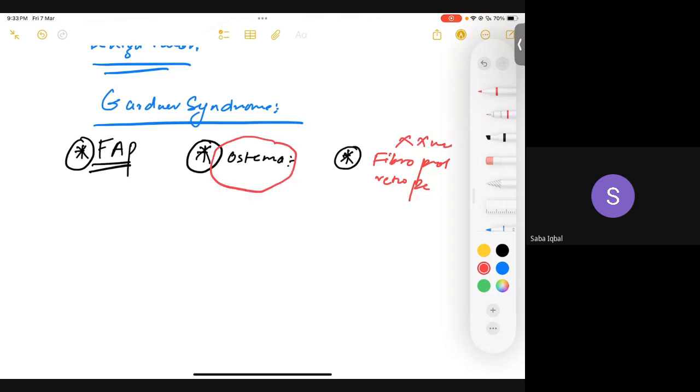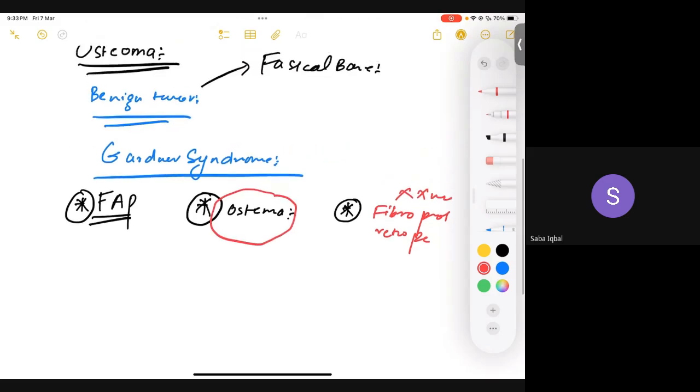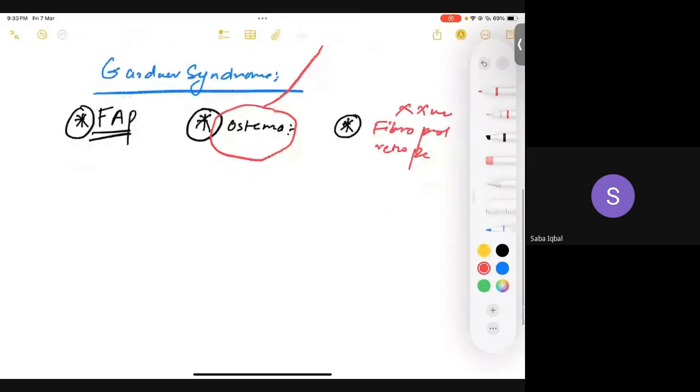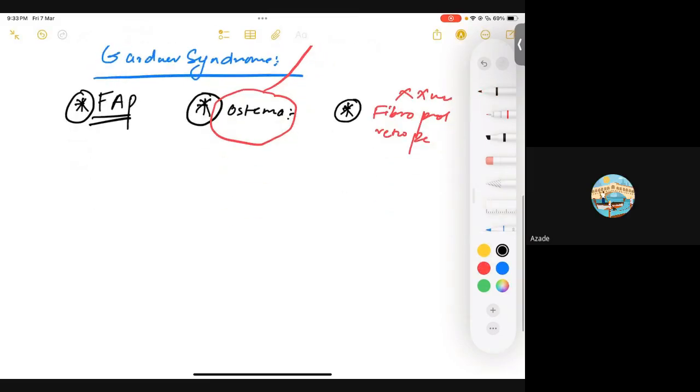So the point you guys have to remember is that a syndrome is basically a group of pathologies or a group of events all occurring at once, right? So osteoma is also part of Gardner syndrome. It's basically a benign tumor of bone, and we are going to have this tumor on your facial bones. Is that clear? Yes, clear.